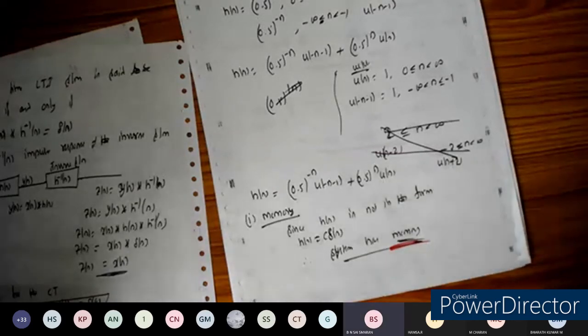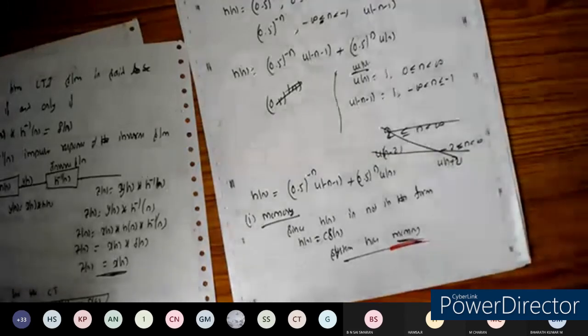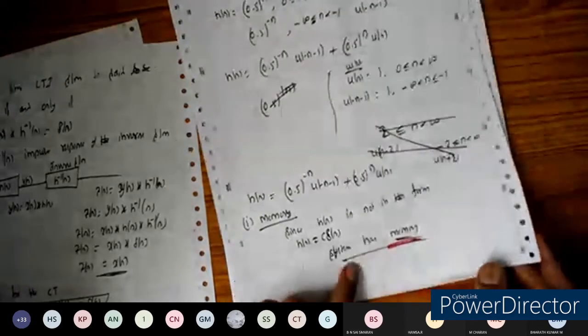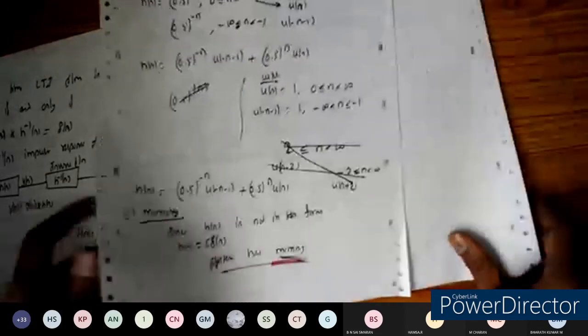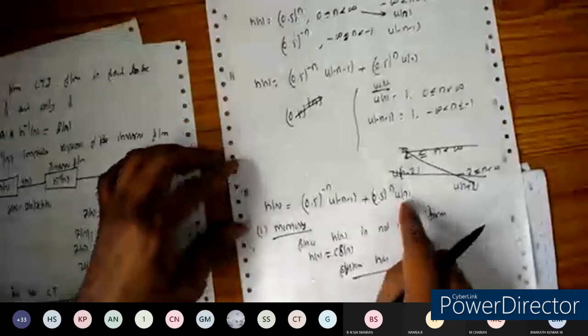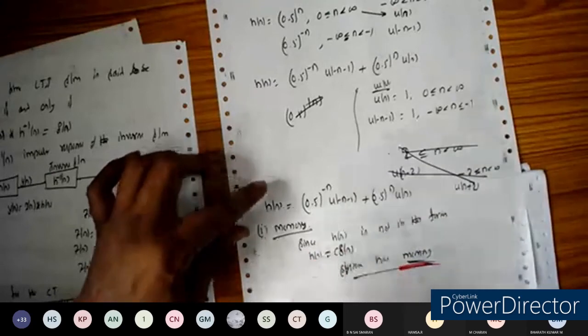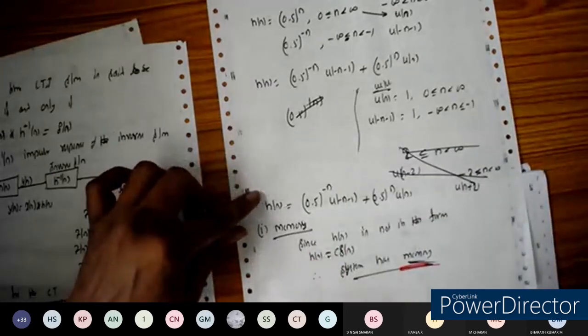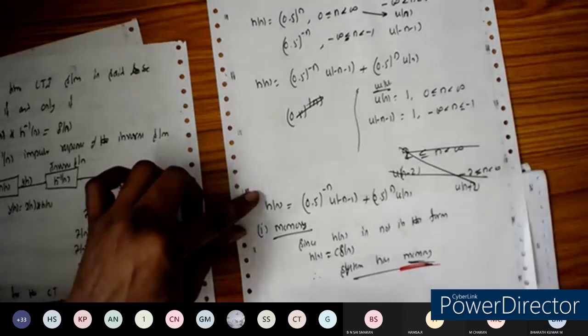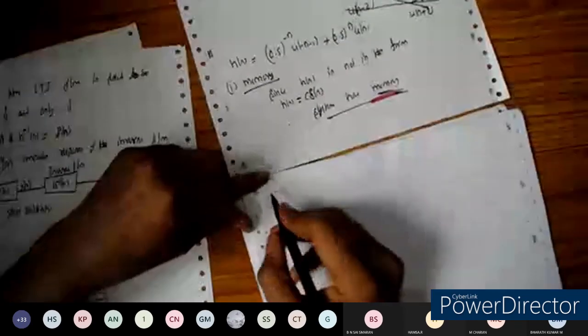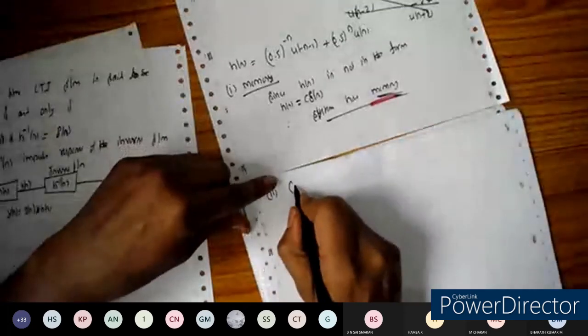Similarly, we go for the causality. Done with memory. If you know the basic concepts, we can do the problem easily. Otherwise, it will be very difficult to solve the problem without knowing the basics. Let us go for the second one, causality.